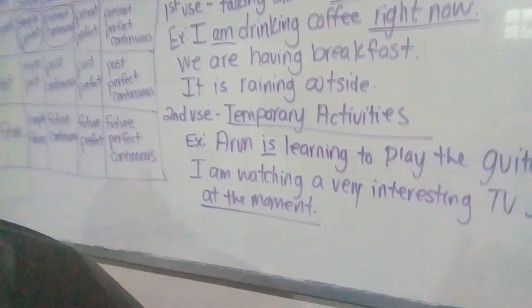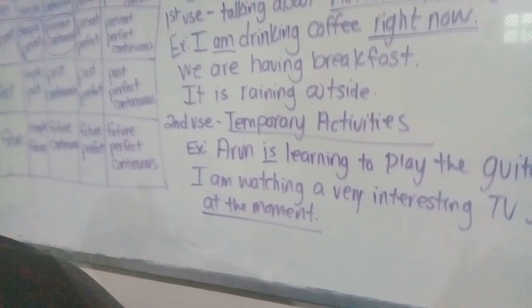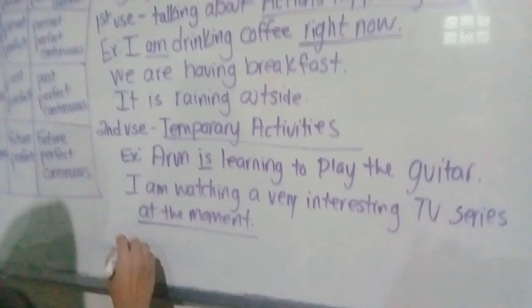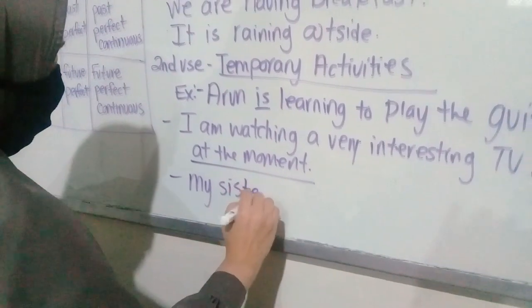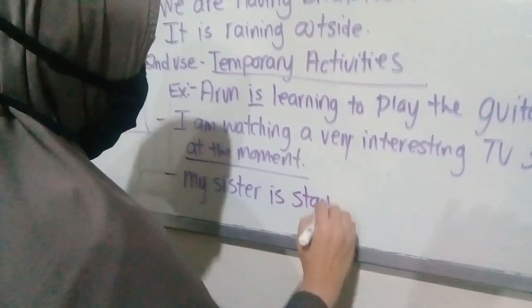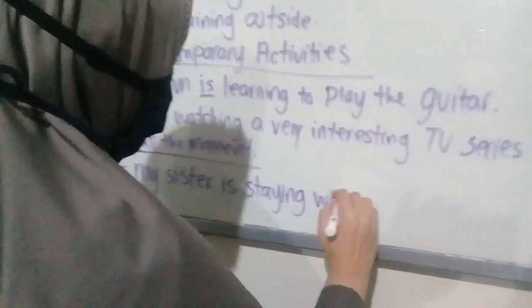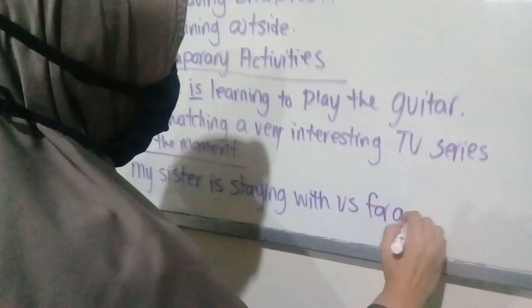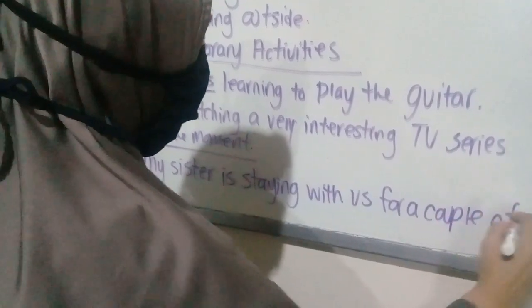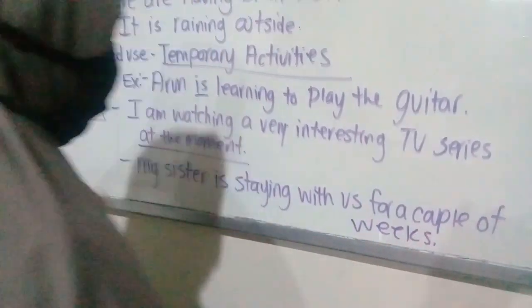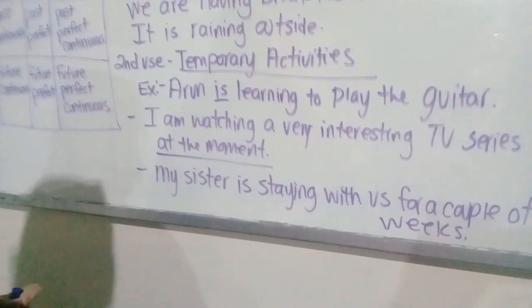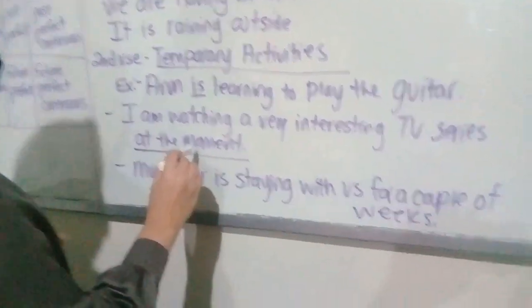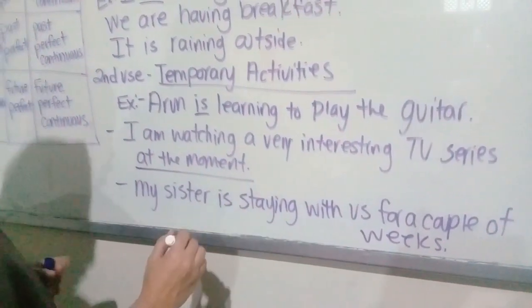Last one is, my sister is staying with us for a couple of weeks. Okay? And this is the same. We know that this is happening now, even without having any time frame in the sentence because of the form. Okay. Last one, a few more examples.